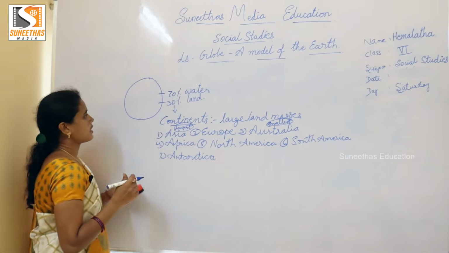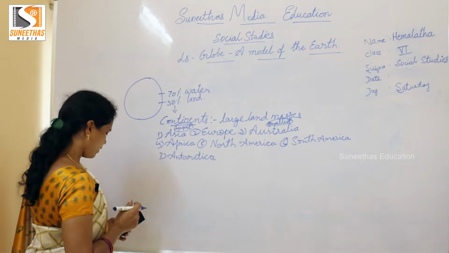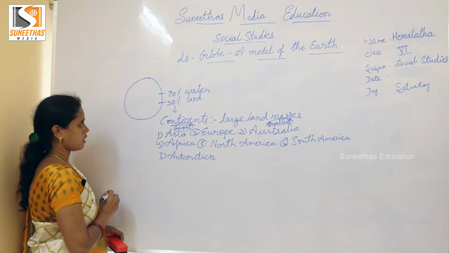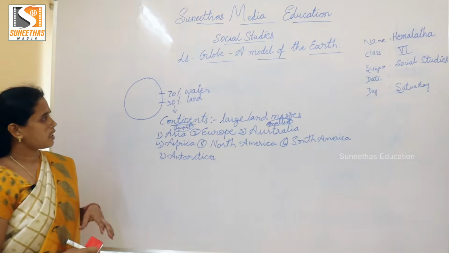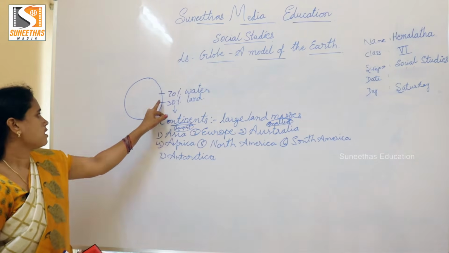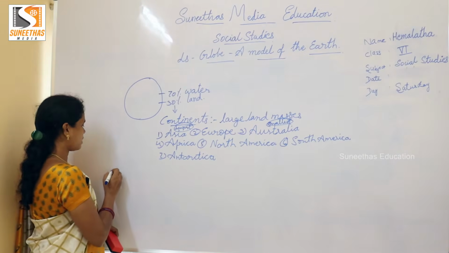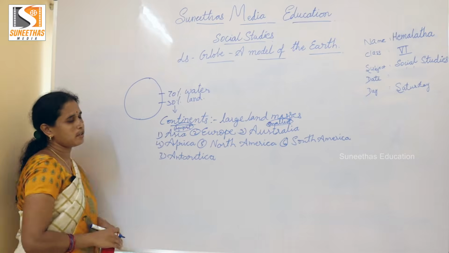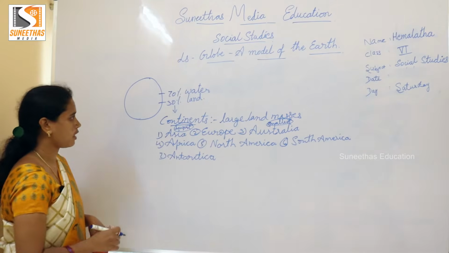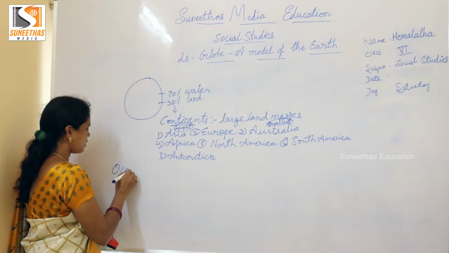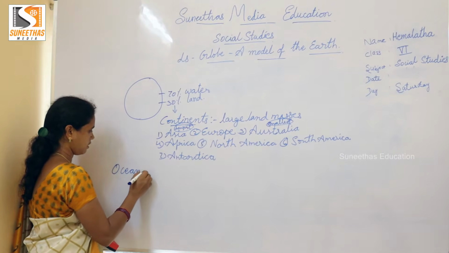Next, we'll talk about the 70% of water. So Earth contains more, children? Water. So the 70% water is mainly formed by oceans. So 70% water means mostly these oceans.